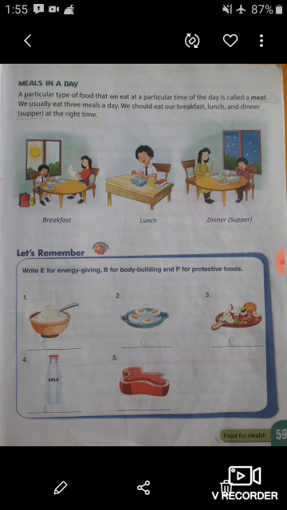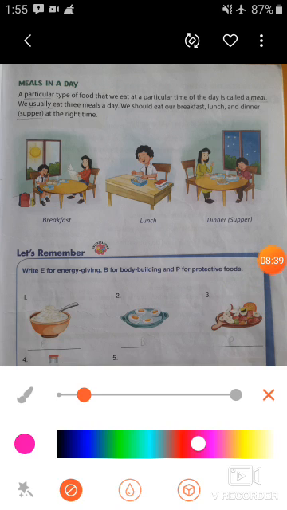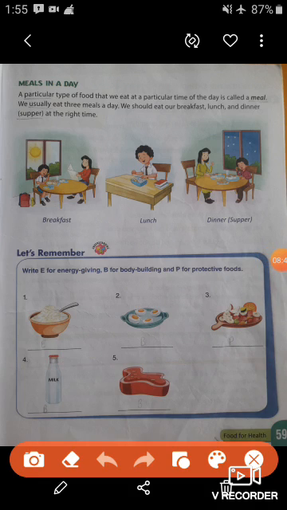Okay, look at the given picture. Look here, breakfast in the morning. Look here, the sun rises, and lunch at the afternoon, and dinner at the night. Look here, the star is twinkling. This is night time. And students, dinner is also known as supper.